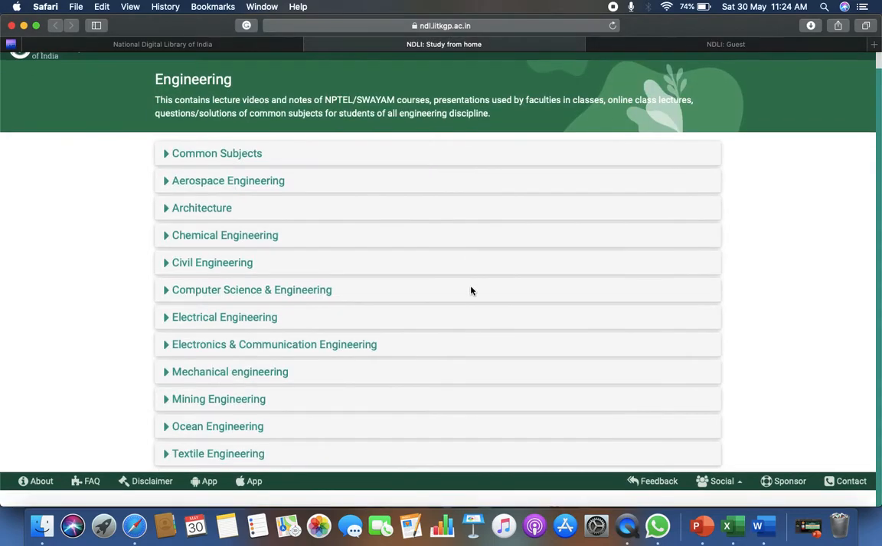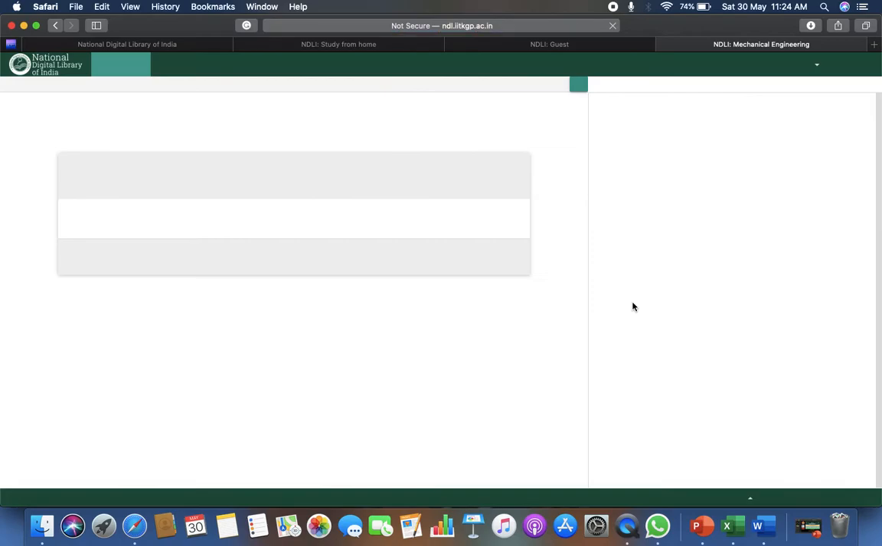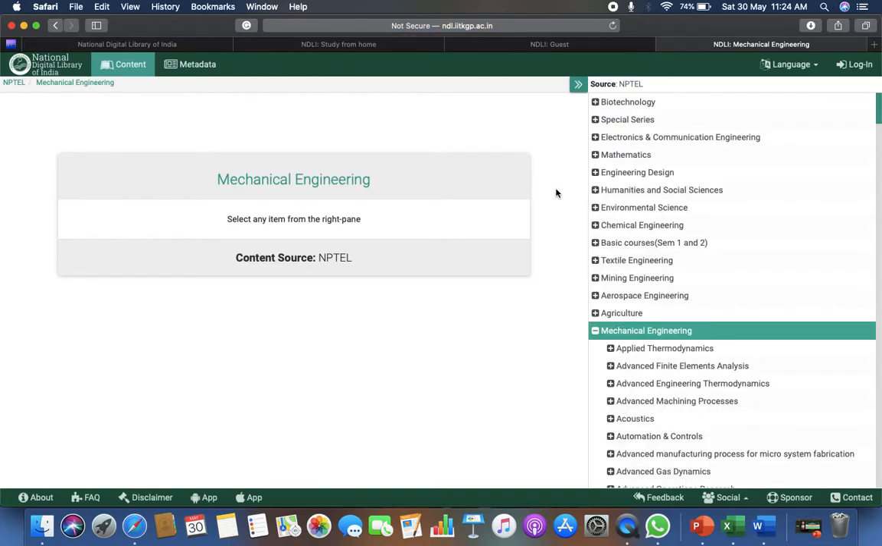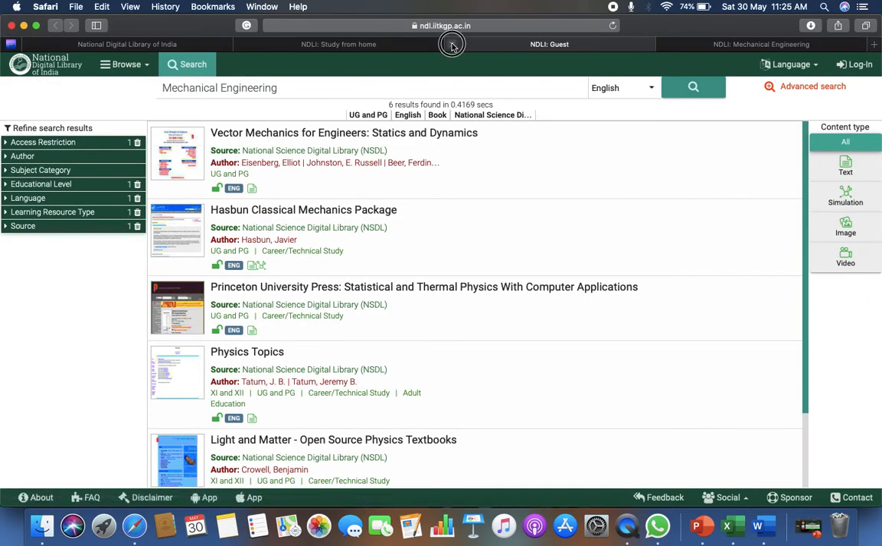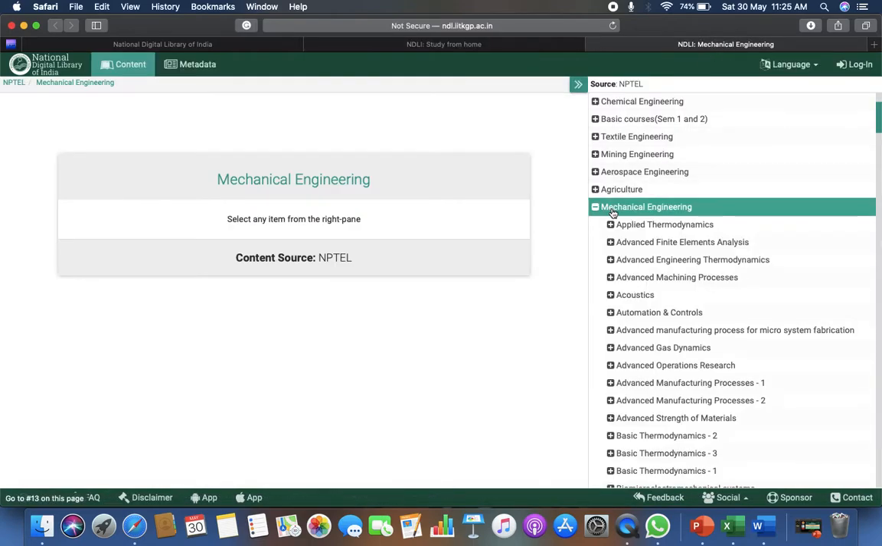Now what other things are there for the student? Video lectures, which is a very prominent thing. I will cover the SWAYAM and NPTEL portals in upcoming sessions, what is there and how we can get the maximum out of them. This is already incorporated in this NDL library, so you can directly click on mechanical engineering, go to the video lectures and web lectures in NPTEL, and you will be directly redirected to the page. Choose the subject you want to study, applied thermodynamics, and click on applied thermodynamics.